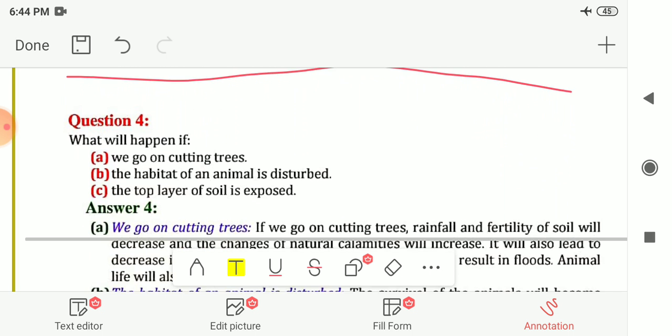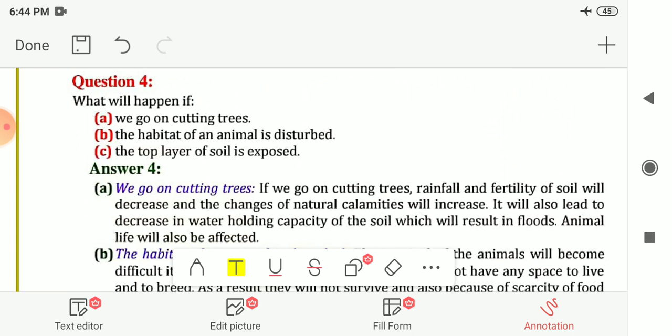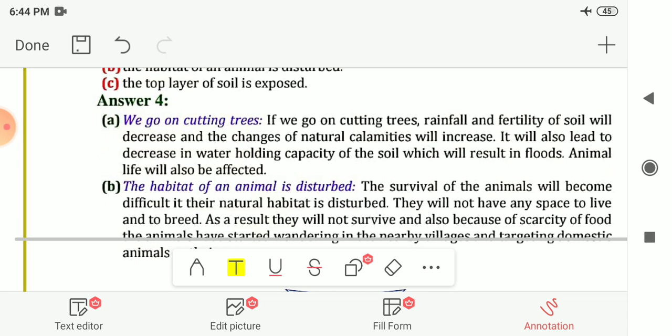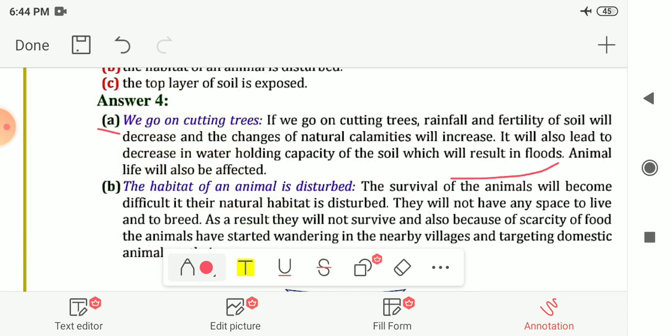Next is question number 4. What will happen if we go on cutting trees? So if we go on cutting trees, rainfall and fertility of soil will decrease, the chances of natural calamities will increase. It will also lead to a decrease in the water holding capacity of soil, which will result in floods, and animals' life will also be affected. If we go on cutting the trees, this would happen.